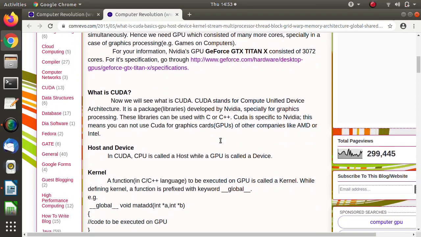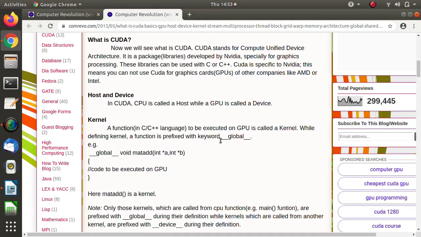Now there is another terminology that is used. Our system has a CPU, that is our main processor, and along with this main processor we are using another processor, for example a GPU.